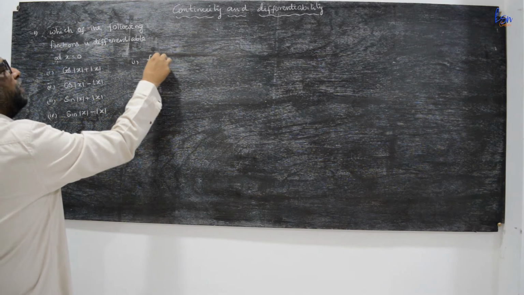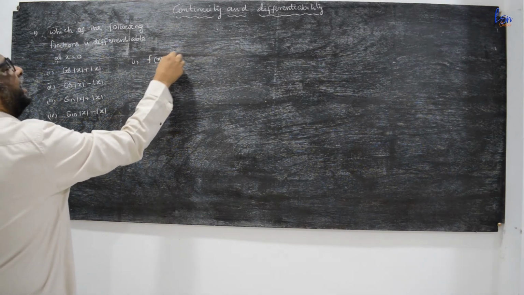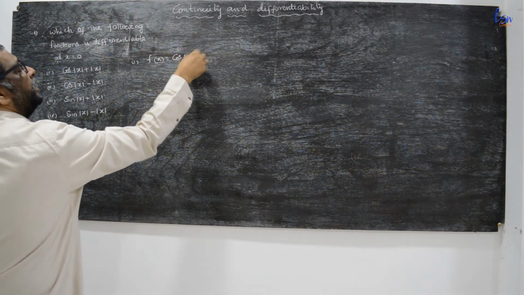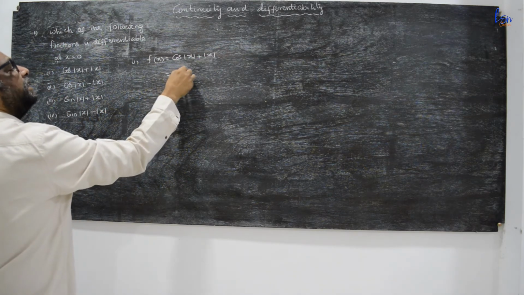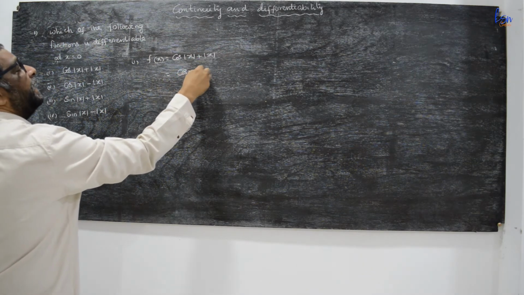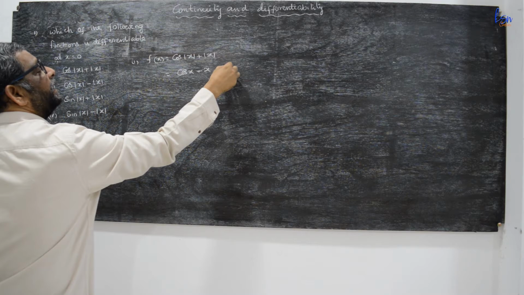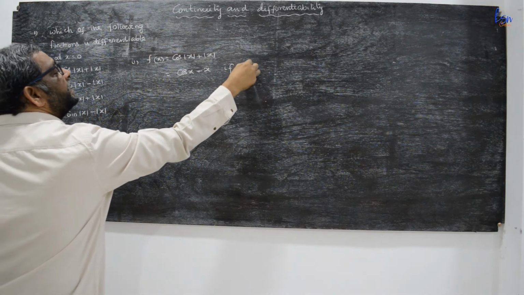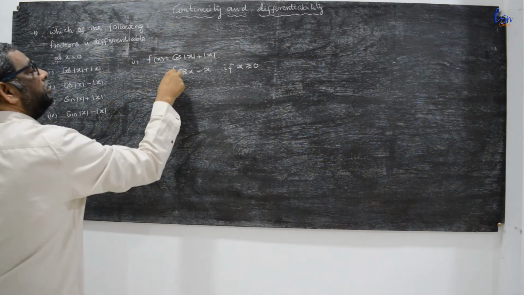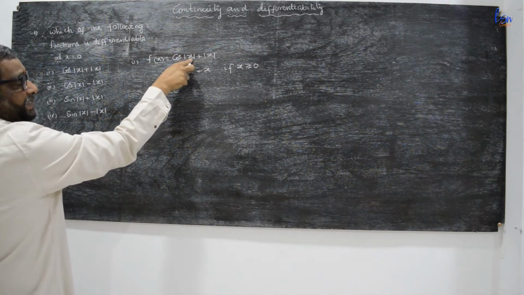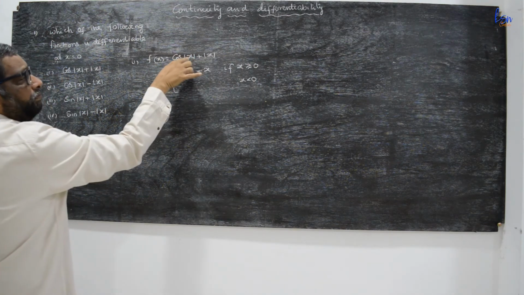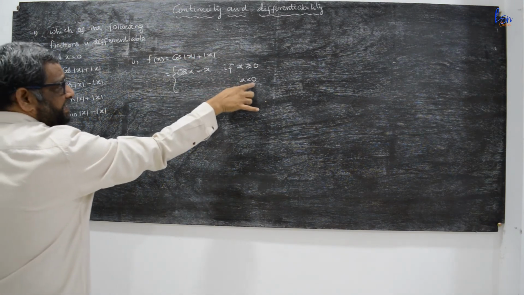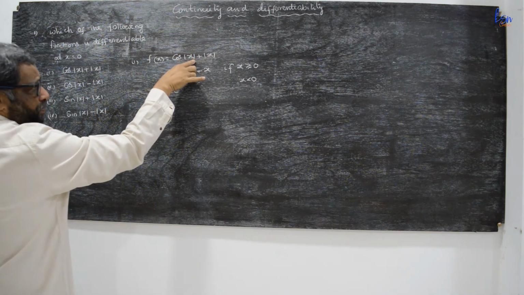Let f(x) is equal to cos mod x plus mod x. It can be written as cos x plus x if x is greater than or equal to 0, and cos of minus x minus x if x is less than 0, because whenever x is less than 0, mod x is equal to minus x.